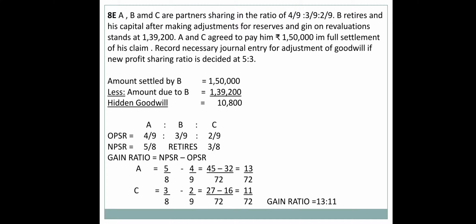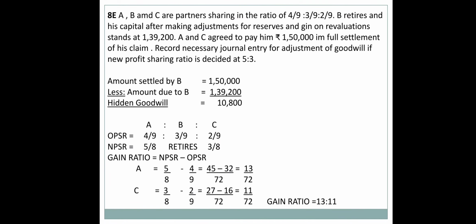A, B and C are partners sharing in the ratio of 4/9, 3/9, 2/9. B retires, his capital after making adjustment for reserves and general reserves on revaluation stands at 1,39,200. A and C agreed to pay 1,50,000 in full settlement of his claim. Record necessary journal entries for adjustment of goodwill if the new profit sharing ratio is decided as 5:3.